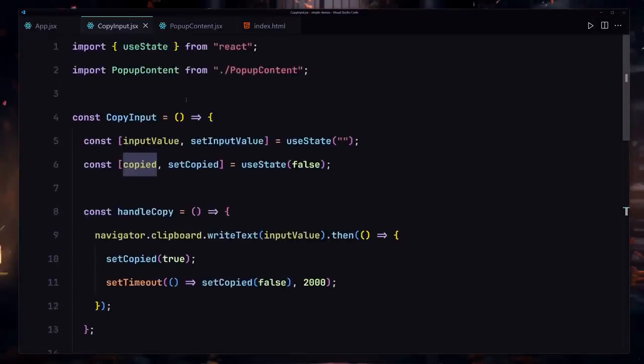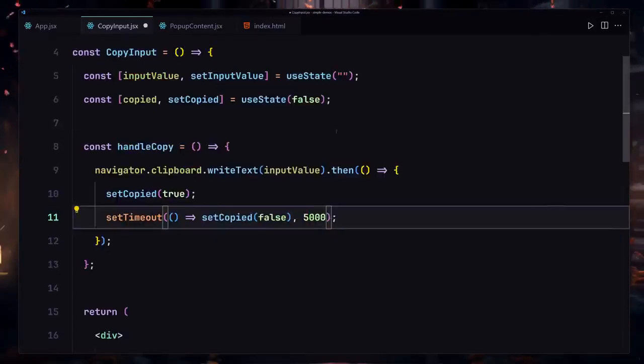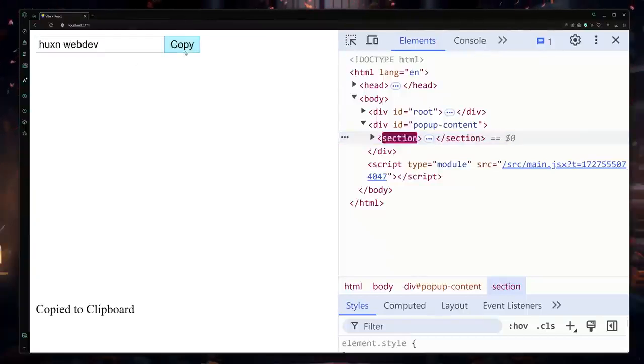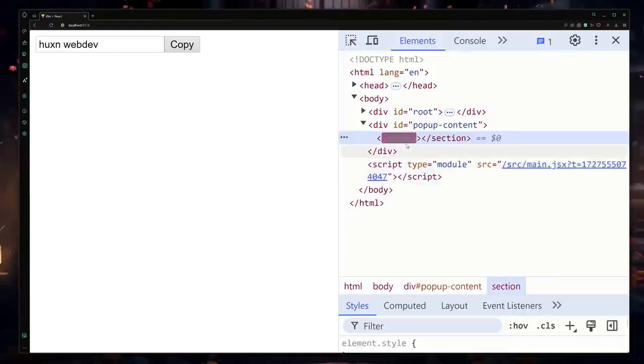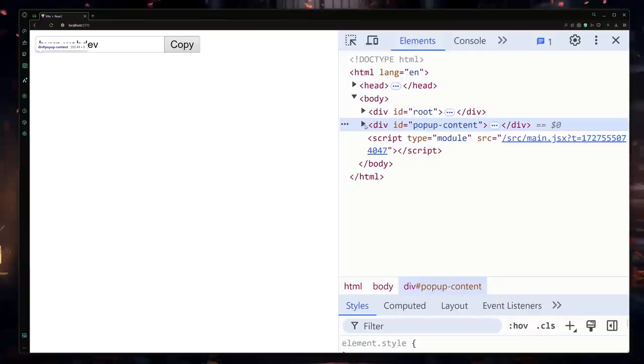So you know what, let me provide a bit more delay to this. Let's just change that to 5 seconds, that would be fine. So now if I save my file, and let me paste something like Hossein web dev, and now if I click on this copy, here you can see if I expand there, yeah, we are now getting this div. Let me try that once again, expand there. Yep, we are now getting this copied to the clipboard. So yeah, this is how we are going to be rendering our content to another part of our DOM by using the React portal.